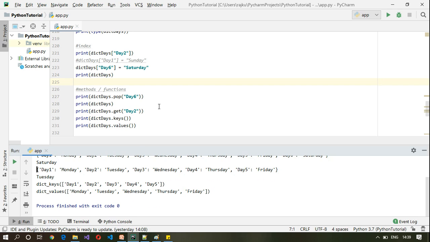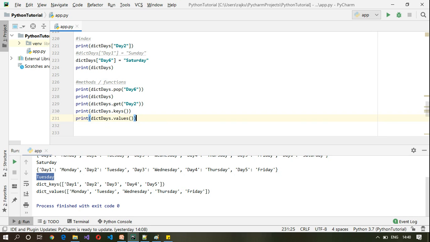Now let us get the value of day 2 with the get method. So day 2 is Tuesday, and keys will get all the keys, day 1, day 2, day 3, day 4, day 5, and values will get all the values as a list. So these are some of the methods which can be used with dictionary.